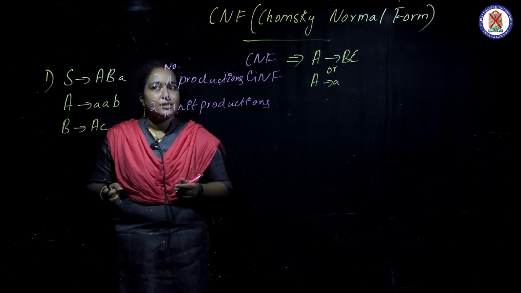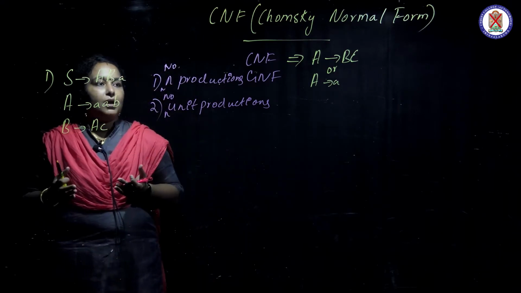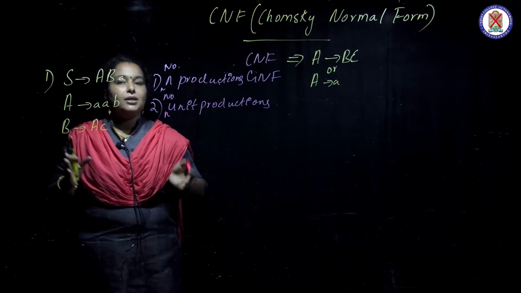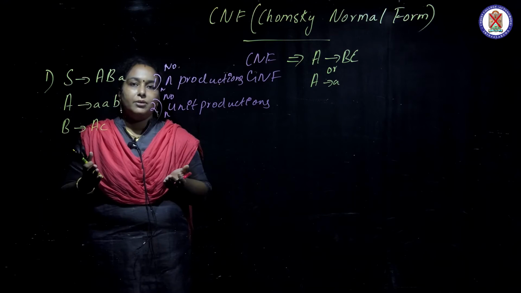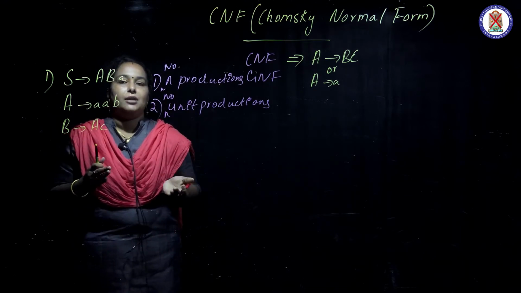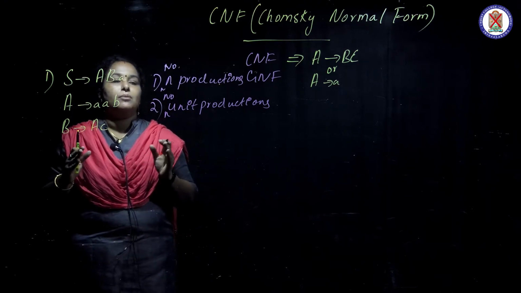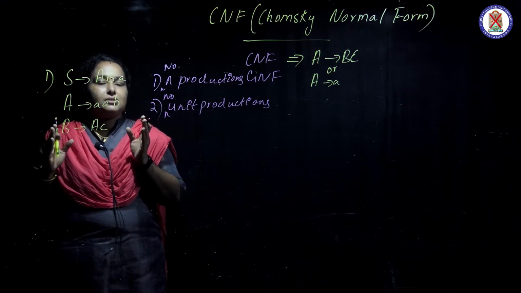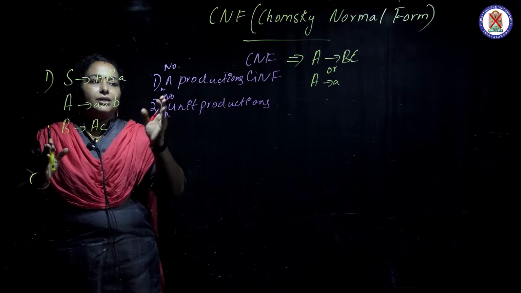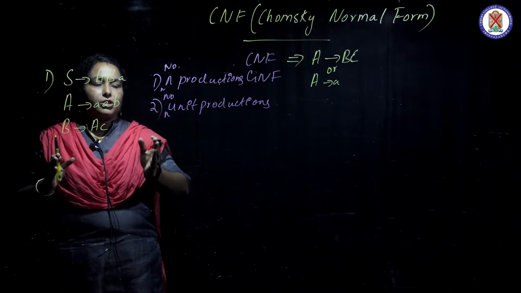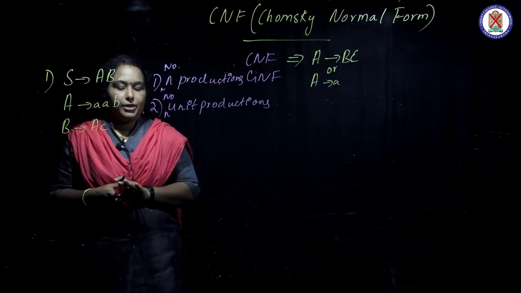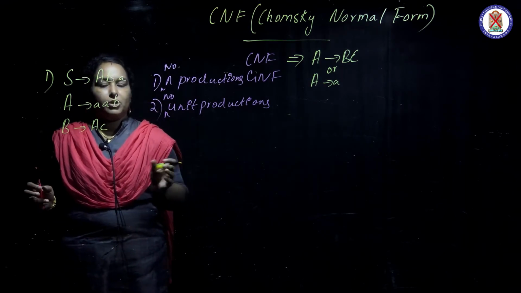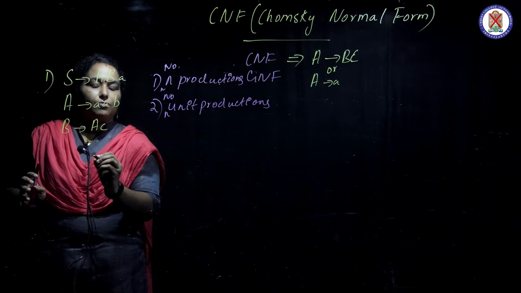If your given grammar has null productions and unit productions, you must eliminate them. You have already practiced how to eliminate null productions and unit productions. So if a grammar is given, you must thoroughly check whether it has null or unit productions, and if it has, you must remove them. Here there is no null production and no unit production, so we are safe and can move on.